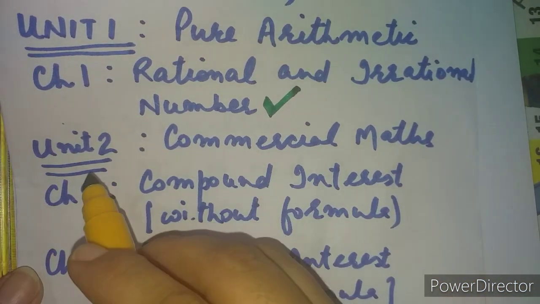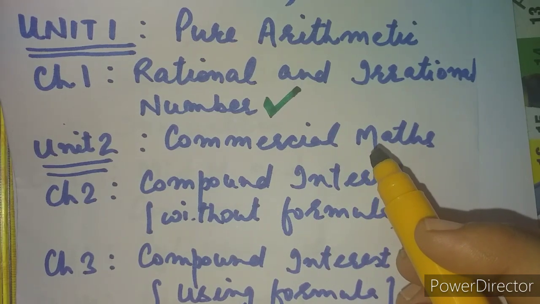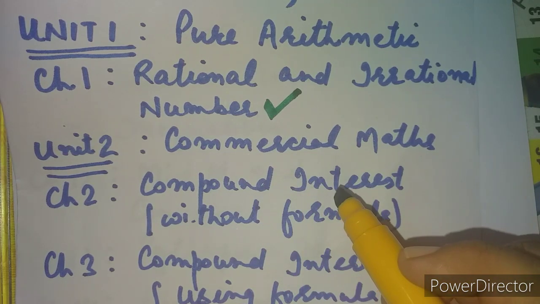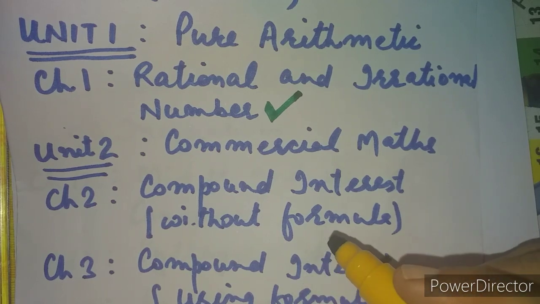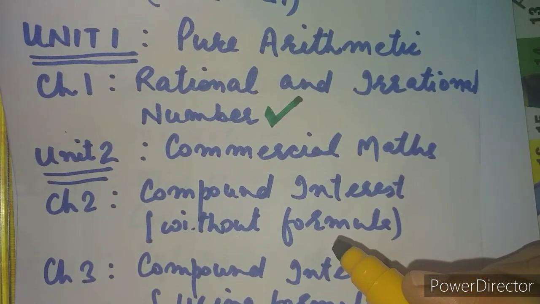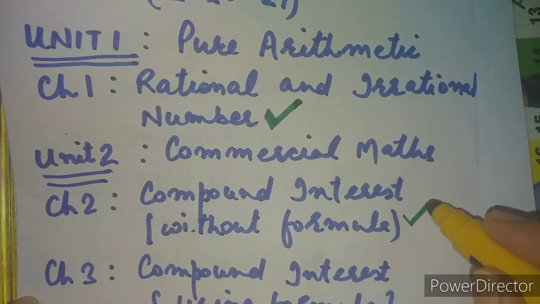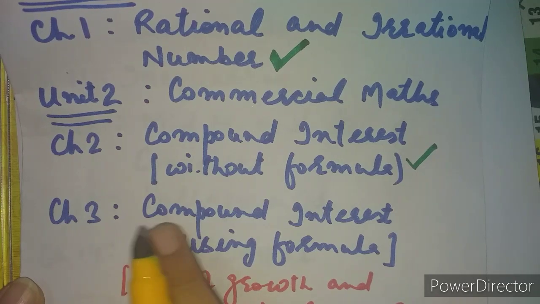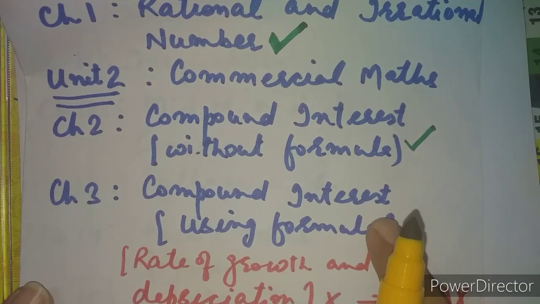Then comes Unit 2, commercial mathematics. We have two chapters: compound interest without formula and compound interest using formula. Now compound interest without formula has been taken up as it is, so chapter number 2 is there complete. Chapter number 3 has been included, but only partially. Why partially?